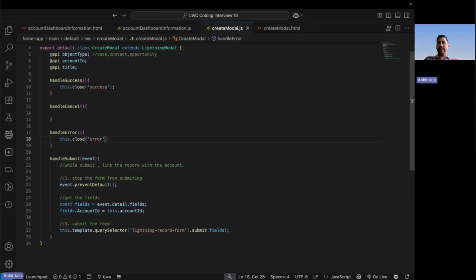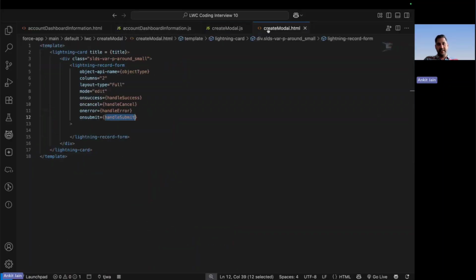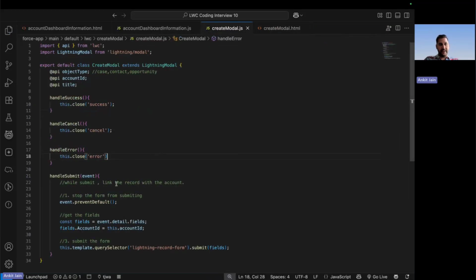The last thing is that in the case of cancel also I want to close the modal. So here I put this.close. This is how I am closing the modal. Very simple, no complex SLDS logic has been written. Simply following the documentation, putting my complete content that I want to display in the form of a modal, and returning and closing the modal once the operation has been done. Now, let me deploy this component.